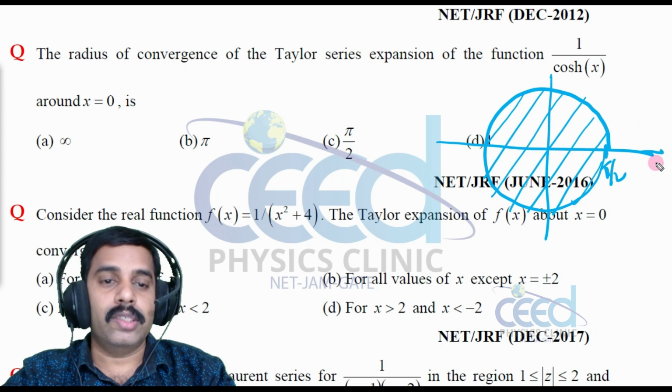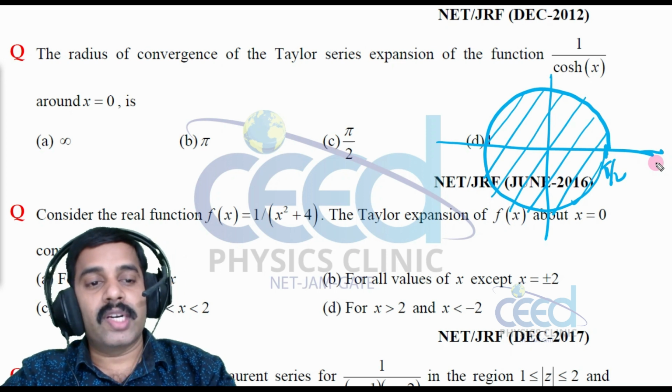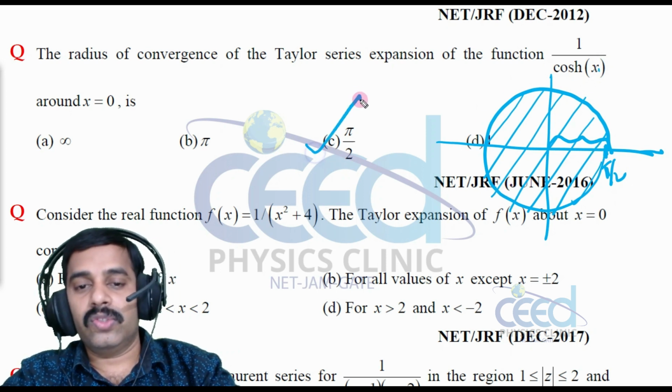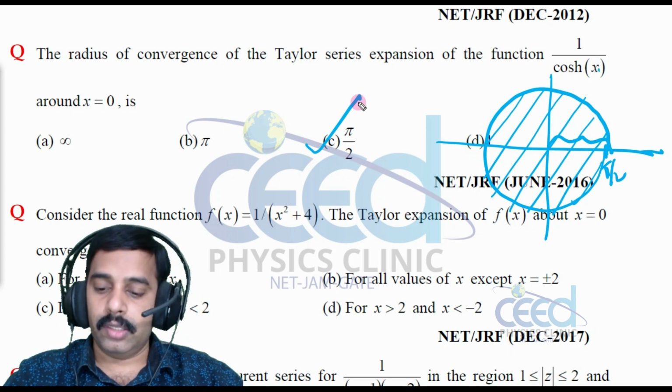At these points also the function is not valid. So what is the radius of convergence? Radius of convergence is pi by 2, because this is the least value of x for which the function is valid, right? So C is the option. All right,